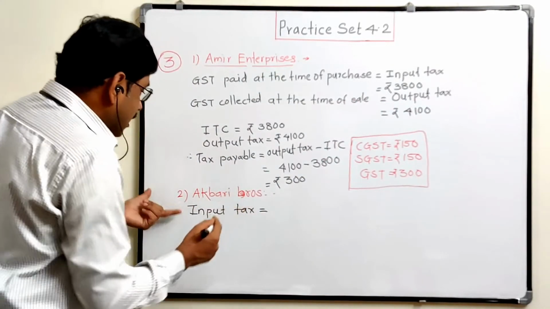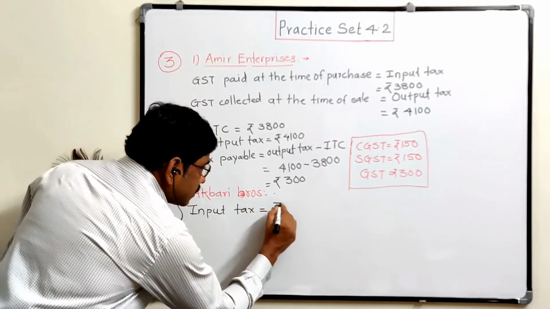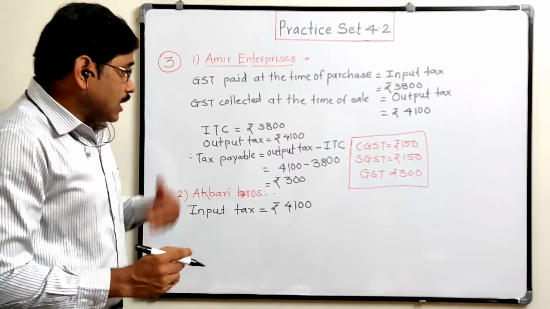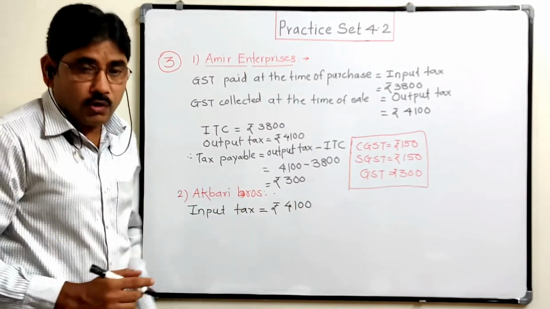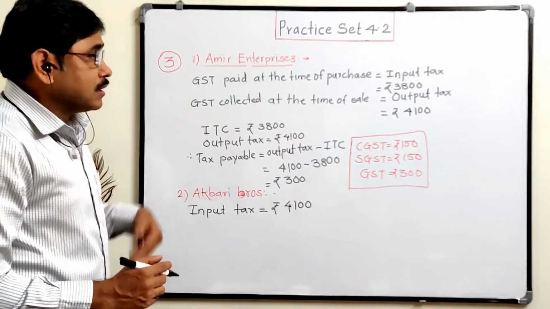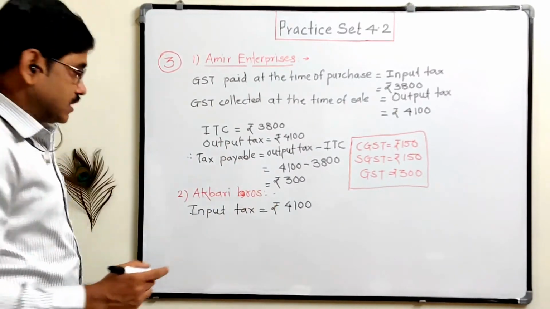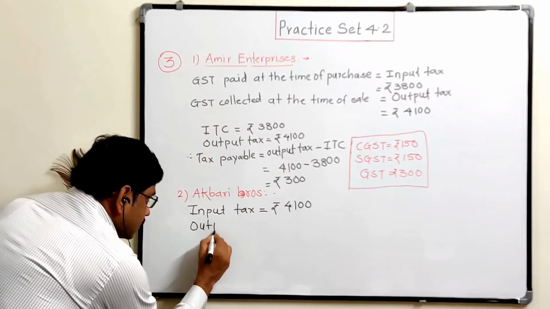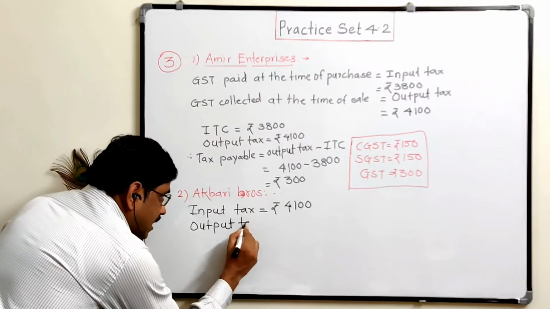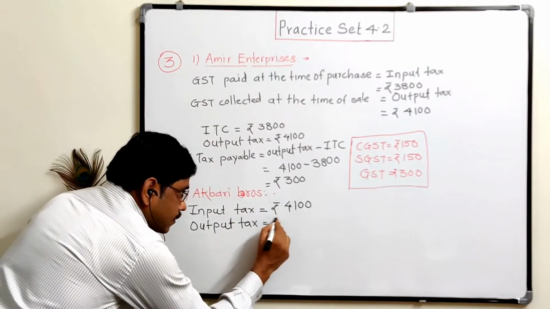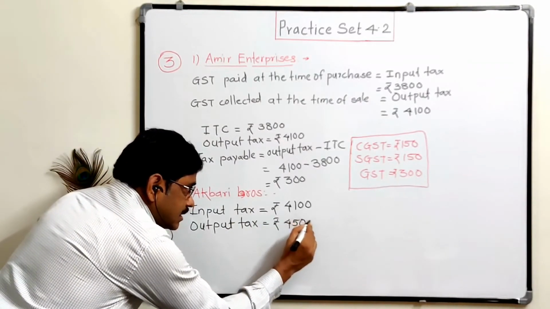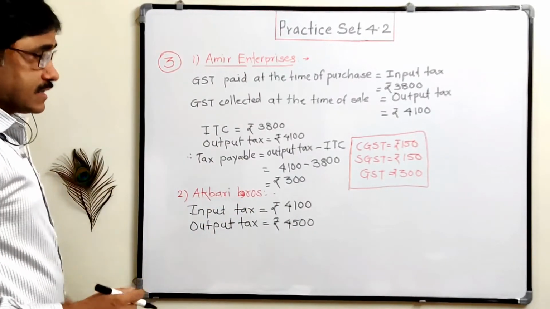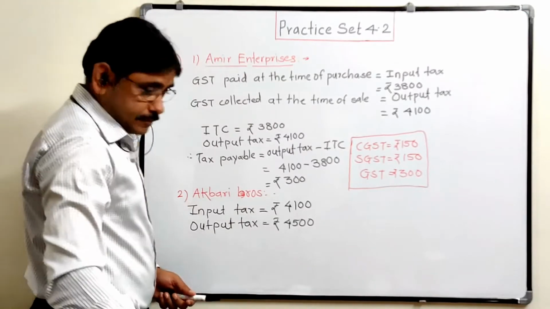So input tax for Akbari Brothers is rupees 4100. Now he sold that product to Mayank Food Corner, and Mayank Food Corner paid the tax. So tax collected by Akbari Brothers, means output tax, is rupees 4500. This input tax is nothing but the ITC or input tax credit.